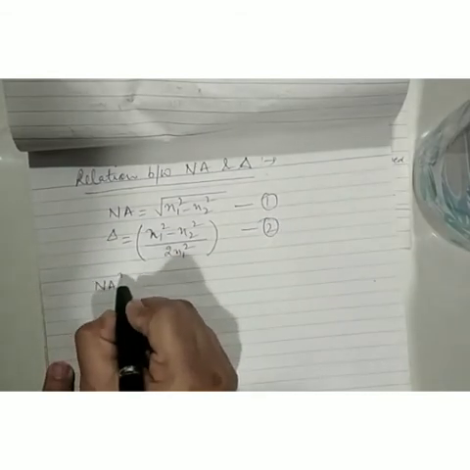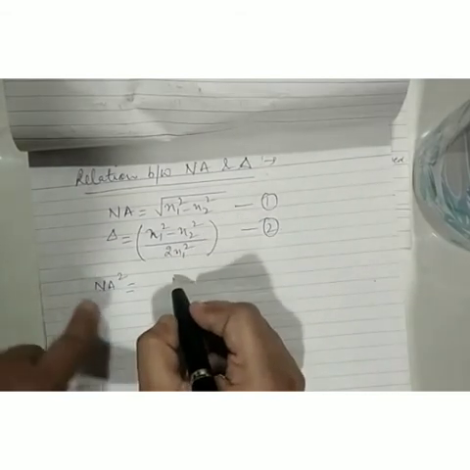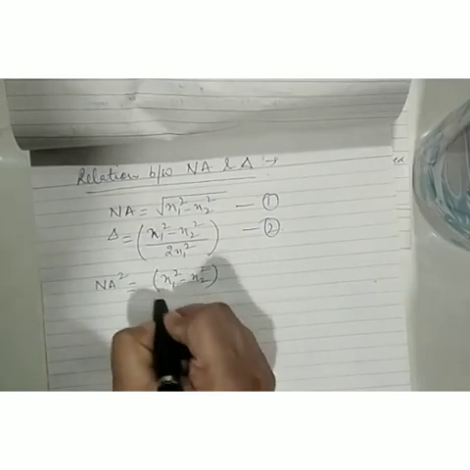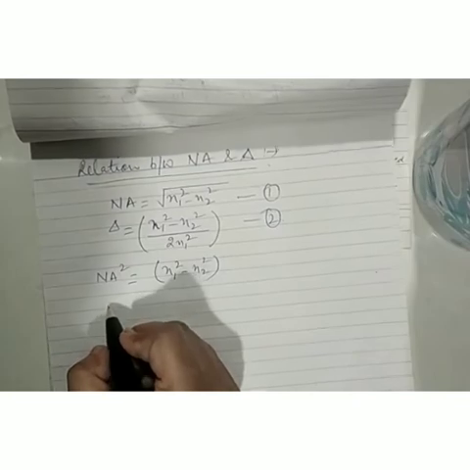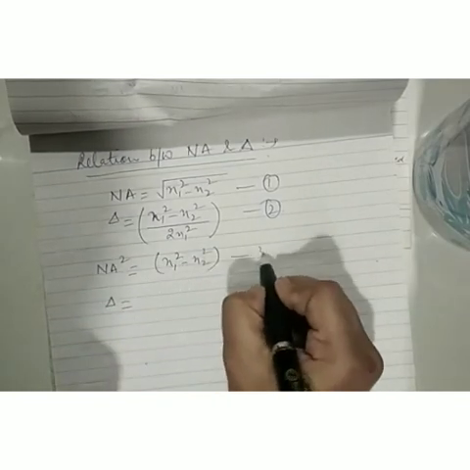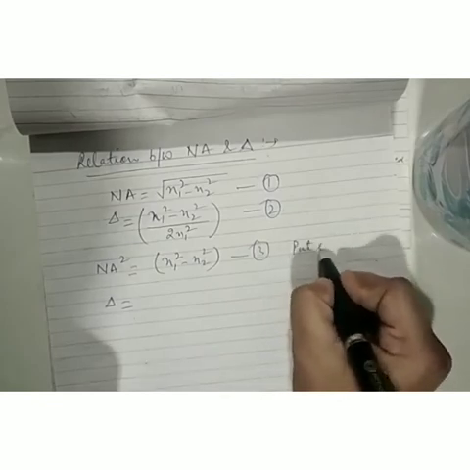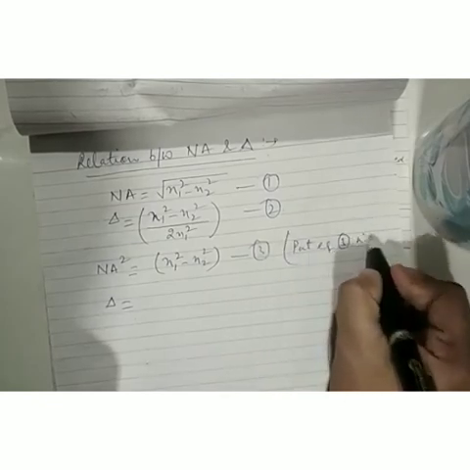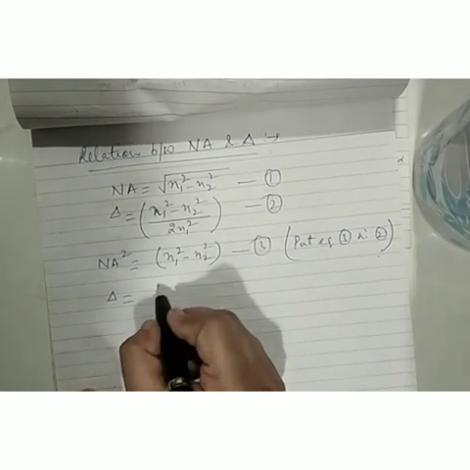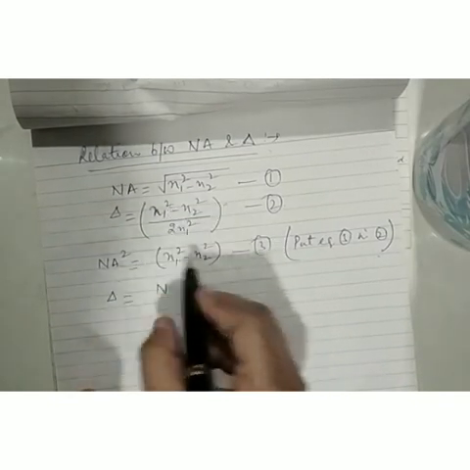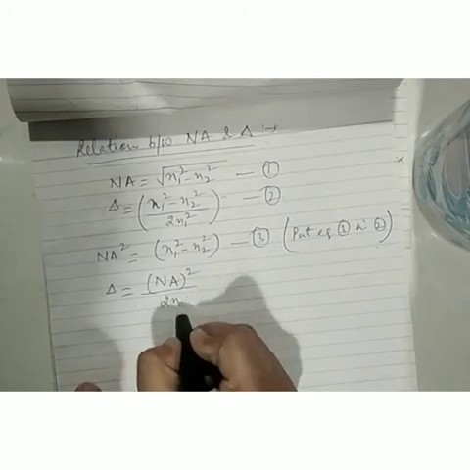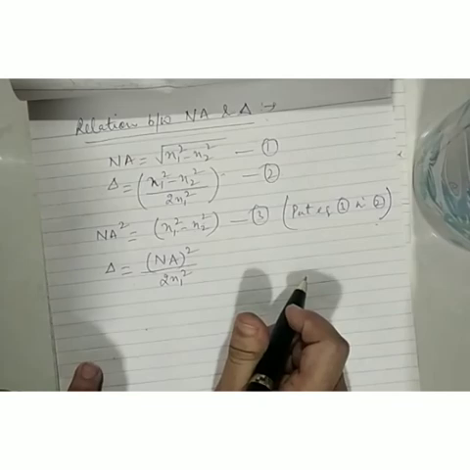Let's say I am squaring both sides of equation number 1. So numerical aperture square will be equal to n1 square minus n2 square. And this is 3, let's say. So put equation number 3 in equation number 2. So delta will be equal to, in place of n1 square minus n2 square, I am replacing it by numerical aperture square, upon twice of n1 square.